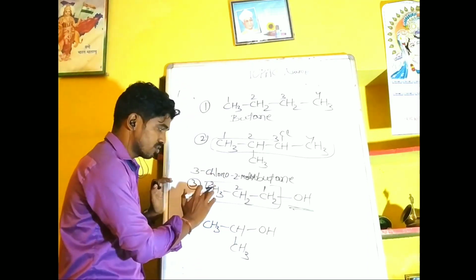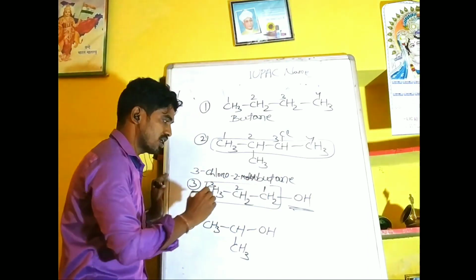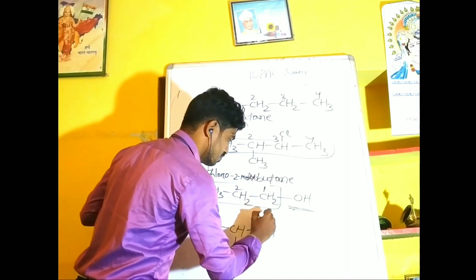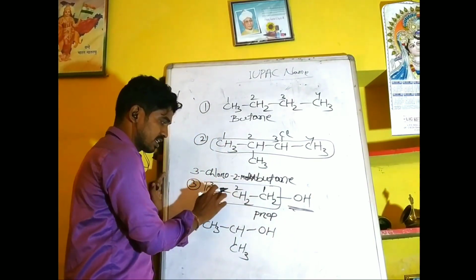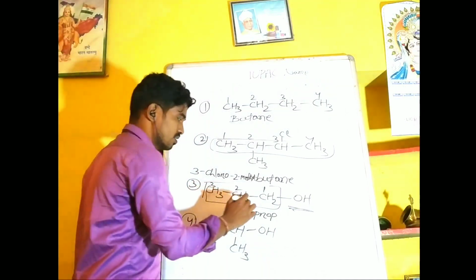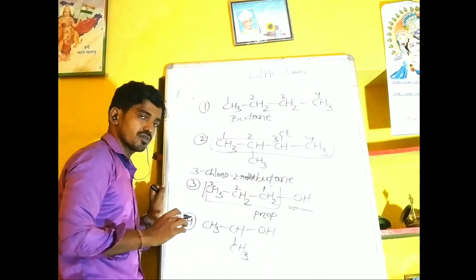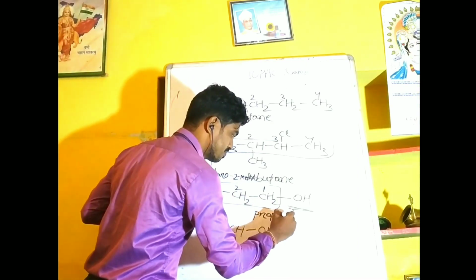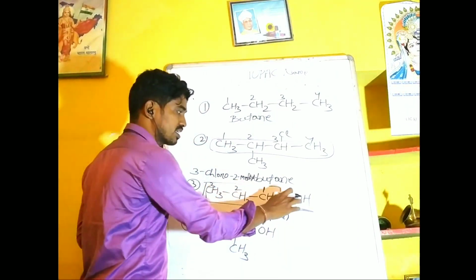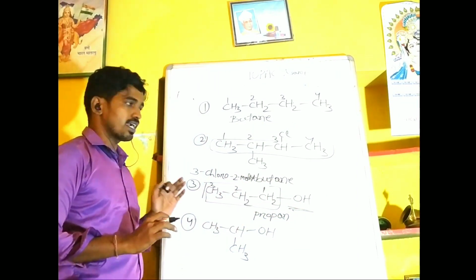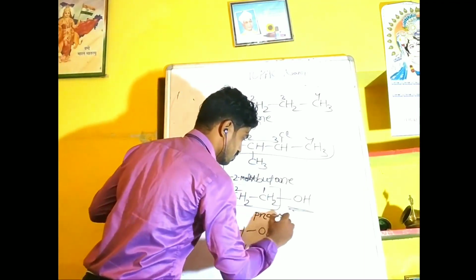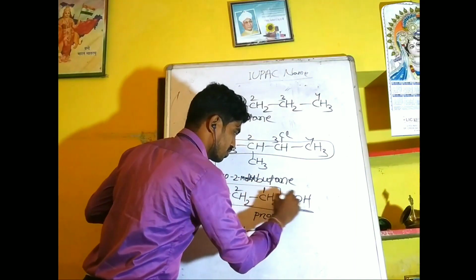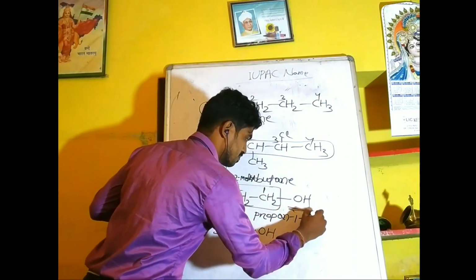As the compound contains 3 carbon atoms, the word root must be prop. As there is a single bond between carbon and carbon, the primary suffix must be ane. As there is a functional group, the secondary suffix will be ol, so it must be propan. The position of the functional group is 1, ol.